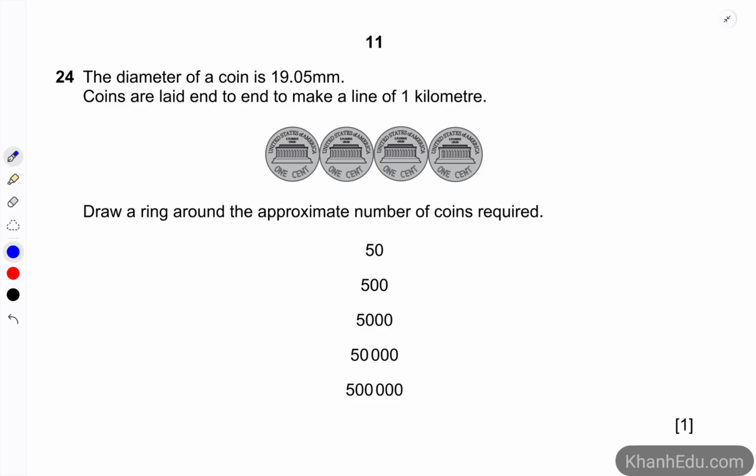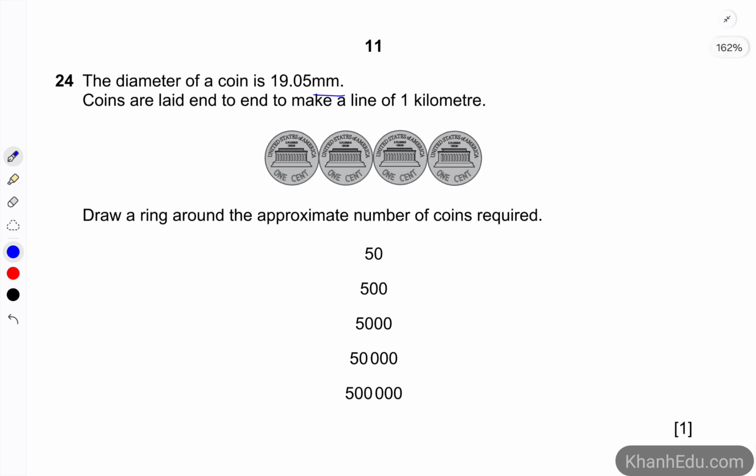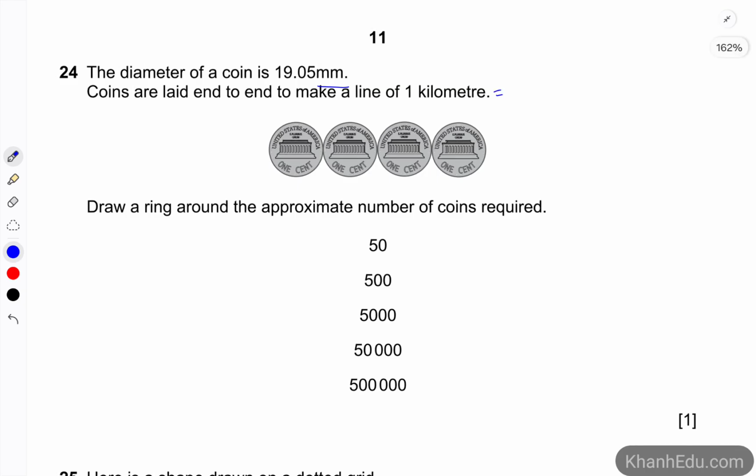Coming to the next question, number 24. The diameter of a coin is 19.05 millimeters. Coins are laid end to end to make a line of 1 kilometer. We have to draw a ring around the approximate number of coins required. So first of all, try to change the unit, because now we are dealing with millimeters, but this one is kilometer. So 1 kilometer is 1,000 meters, and it is let's say 1 million millimeters.